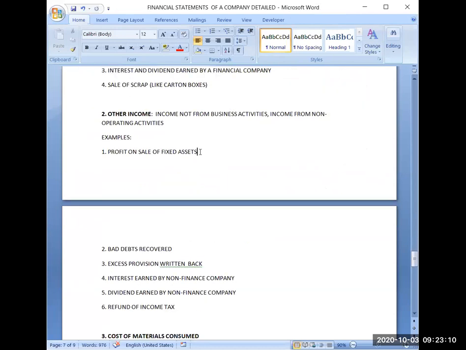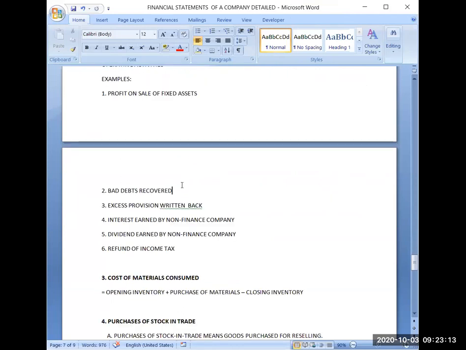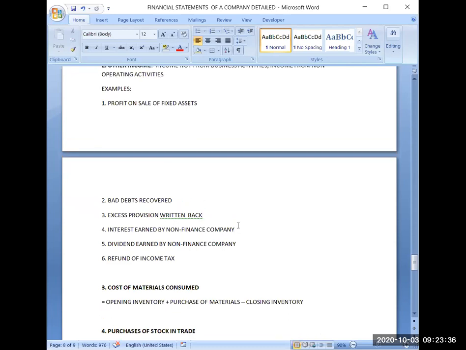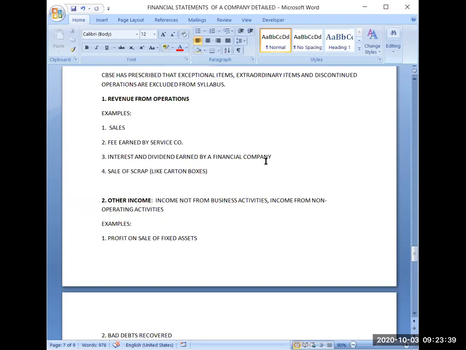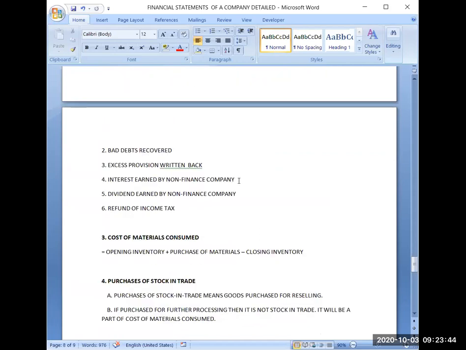So now you can see profit on sale of fixed assets, bad debts recovered, excess provision returned back. If you remember, last year I told you that the provision for bad debts which is existing in your trial balance will be written on the credit side of profit and loss account. That is called excess provision returned back. Interest earned by a non-finance company, that I told you a few minutes back: interest received by a financial company will be an operating revenue. But if you are a non-financing company, then whatever interest or dividend or rent you are receiving will be covered in other income.